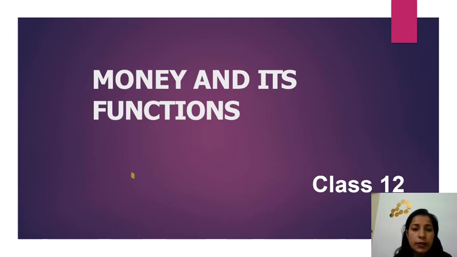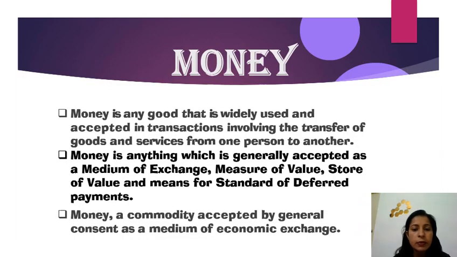Basically, barter system takes place when what one person wishes to buy is what the other person desires to sell. So this is called barter system. Okay. So what are the limitations of barter system?